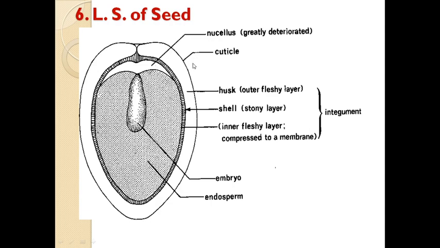See this is the nucellus, then the cuticle. Then the outer integument is converted into the husk, the middle integument is converted into a shell, and the innermost fleshy layer is compressed to a membrane. Students, this is regarding the LS of the gymnospermic seed. Remember that anemophilous pollination is there, then siphonogamy, and there is no fruit formation. Seeds are naked, ovules are naked.